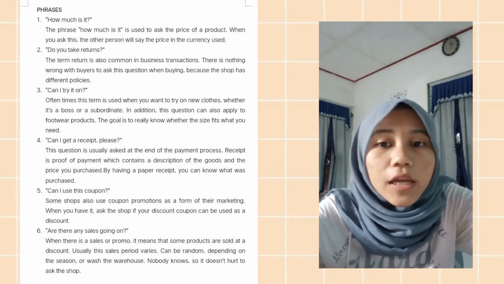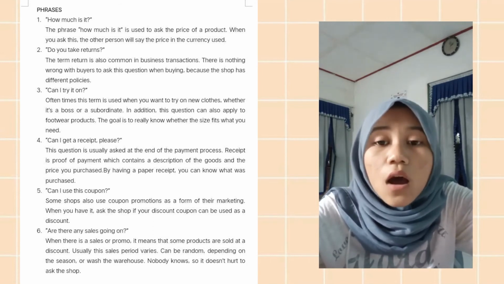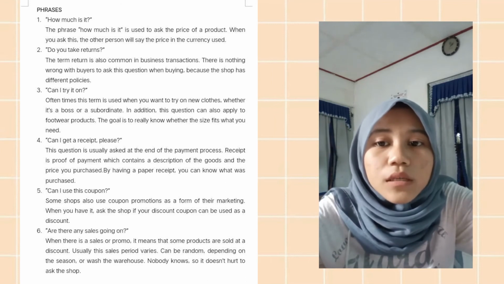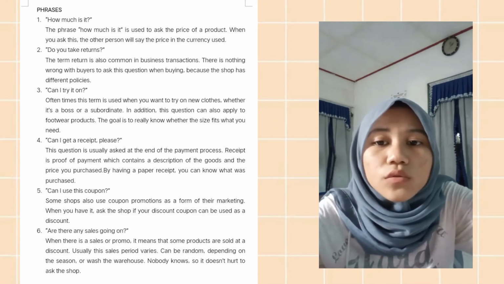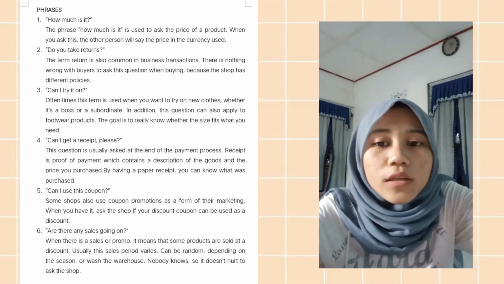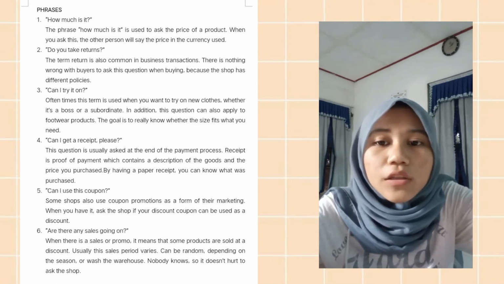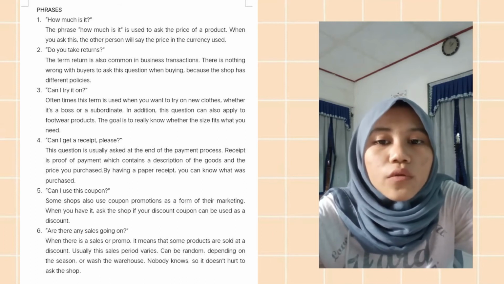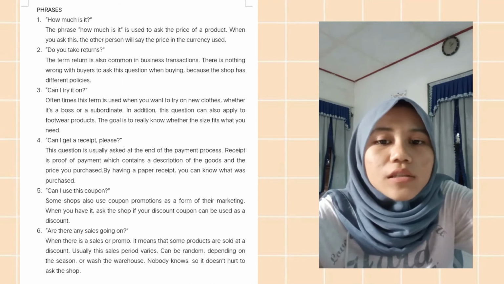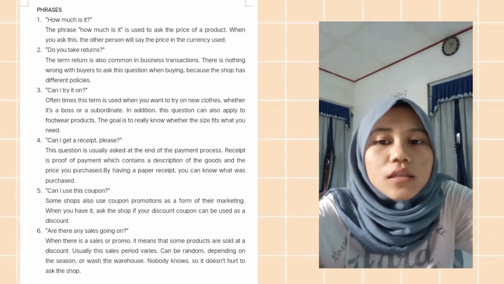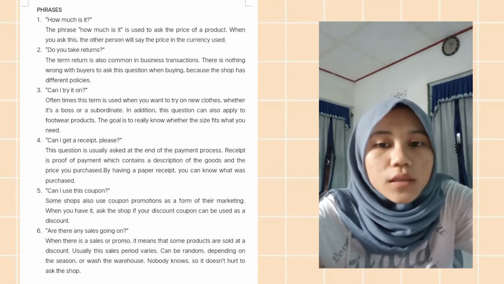Number 3, can I try it on? Oftentimes, this term is used when you want to try on new clothes. In addition, this question can also apply to footwear products. The goal is to really know whether the size fits what you need.